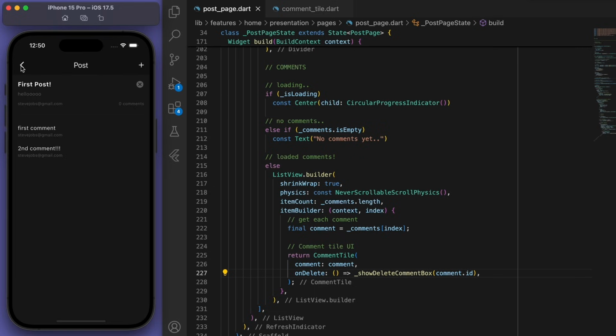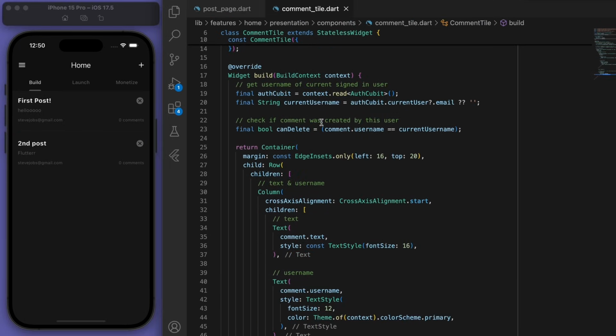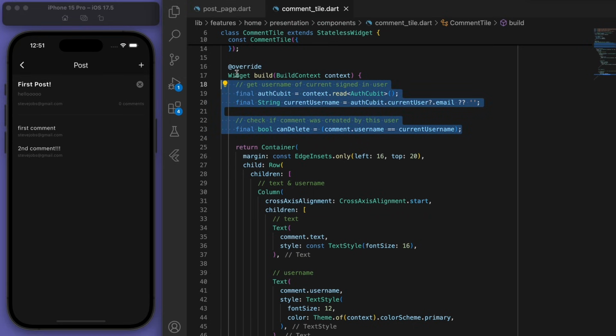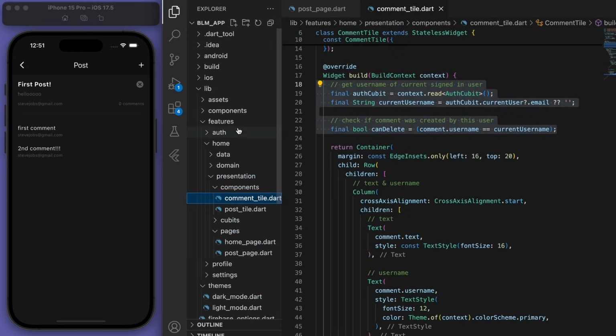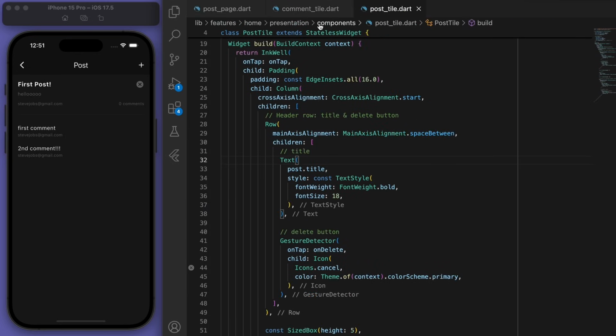Which means we should do the same thing for the post. Like you can only delete posts that you own, right? So we're going to grab this bit of code and let's do the same thing in the post page. Or maybe better is if we can just put it directly in the post tile.